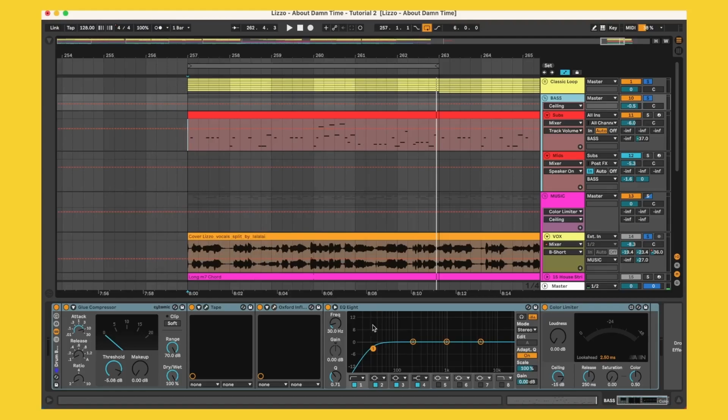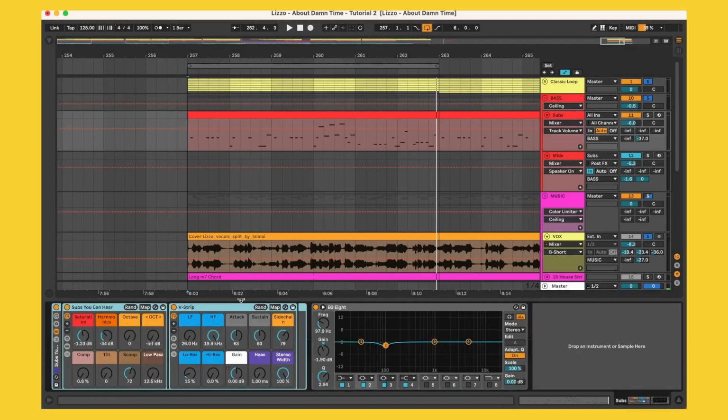A little bit of EQ, getting rid of some of the lows, and then a limiter capping off the ceiling a little bit. In terms of the actual sound, I'm using this sub sound. There are 2 layers here. One is a sub sound, which I got from the channel Seed to Stage. It's called Subs You Can Hear. It's basically just a sine wave sub, but you can increase some saturation and harmonics, so you can hear it on headphones and stuff like that. And then I also have a little bit of sidechaining and a little bit of EQing out frequencies that I wasn't liking.